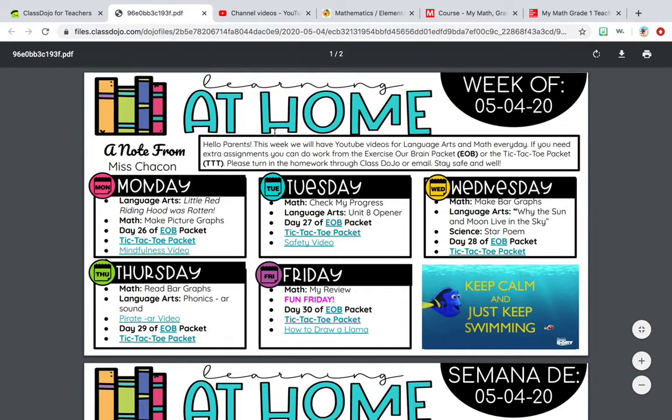Well, let's see. Today we are going to be doing read bar graphs. That is our math lesson for today, and it's going to be super fun. We're going to be working more on bar graphs.